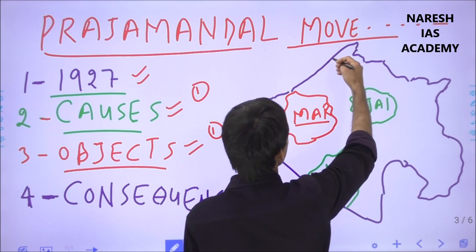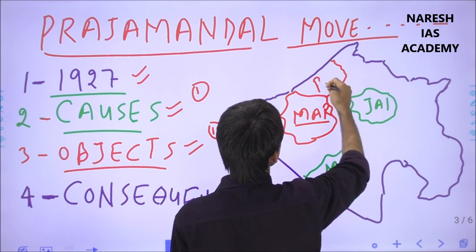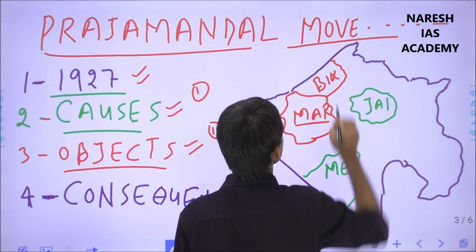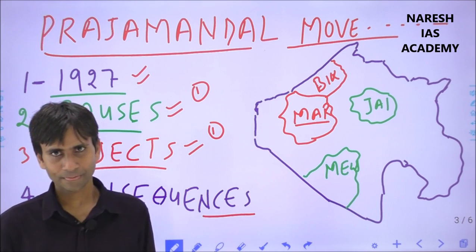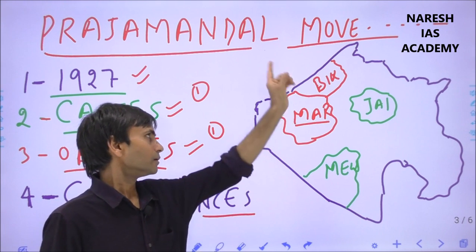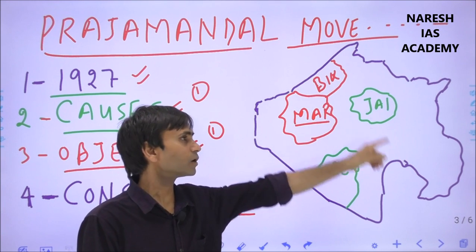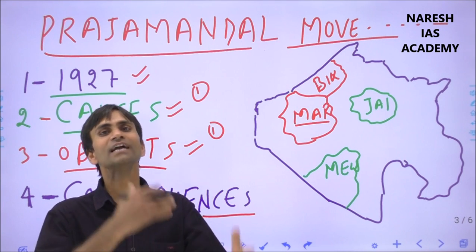And this was the Bikaner Prajamandal, founded by Magaram Bed in Calcutta. This was the second Prajamandal of Rajasthan organized outside Rajasthan.